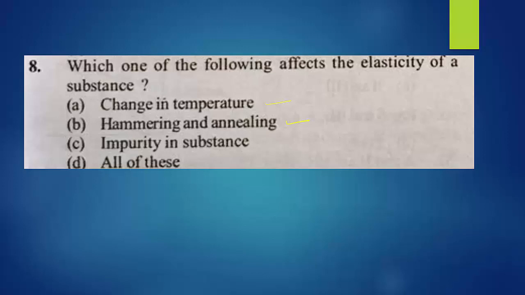Then third option, impurity in the substance. When we add impurities to the substance, its elasticity property changes. So that indicates all three options are right. So all of these, option D is right.